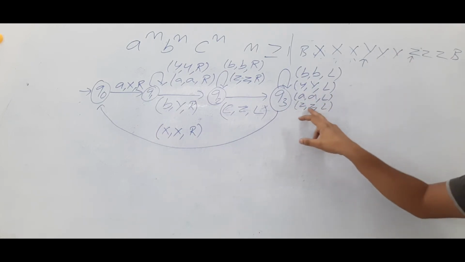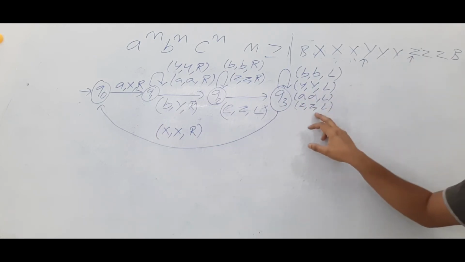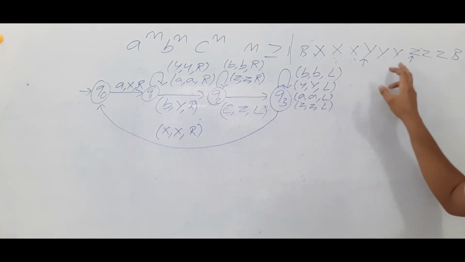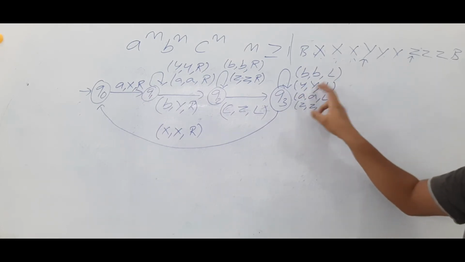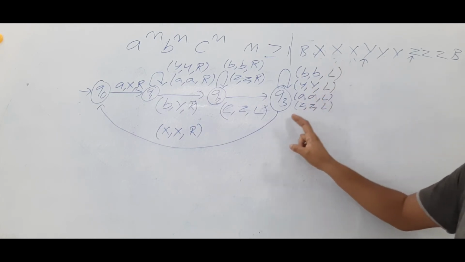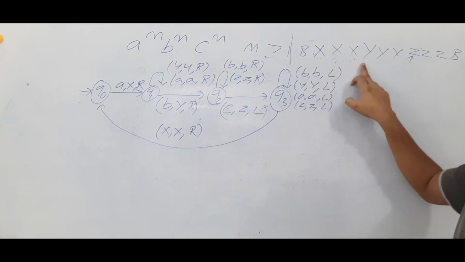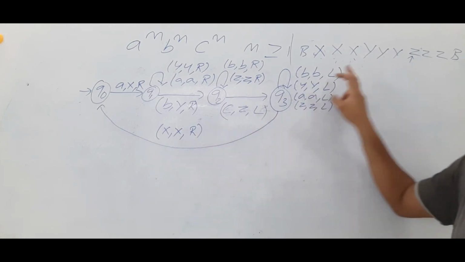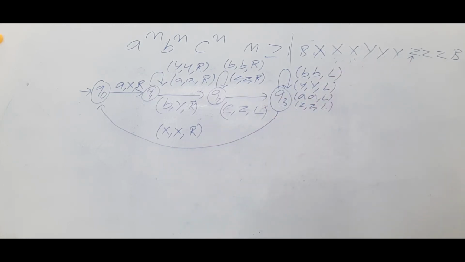Now any number of Z's you can find, you will make it as Z and keep on moving to the left. You can see any number of Y's, make it as Y and move to the left, and you can find an X. Okay, you will find an X, you will make it as X, move to the right. So currently you are here.